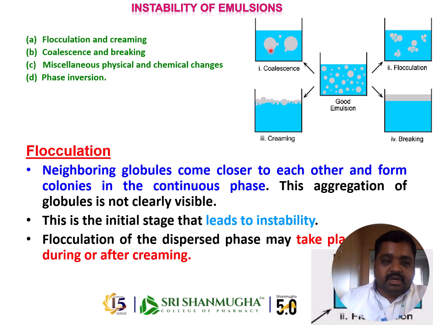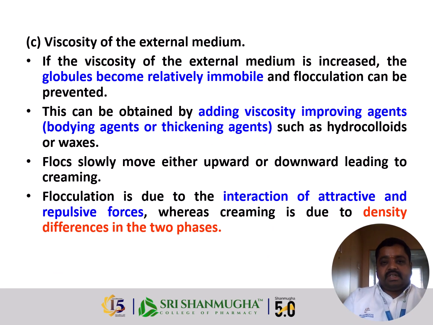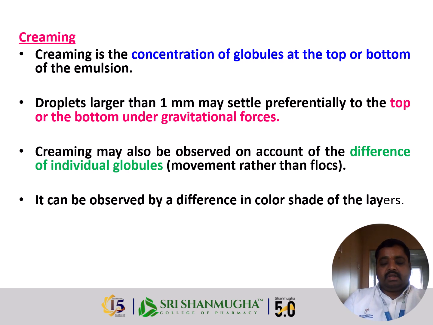Coalescence means the dispersed globules come together and form a single, bigger droplet, so aggregation occurs. This description has been given for flocculation, the size distribution, and how far creaming has taken place.